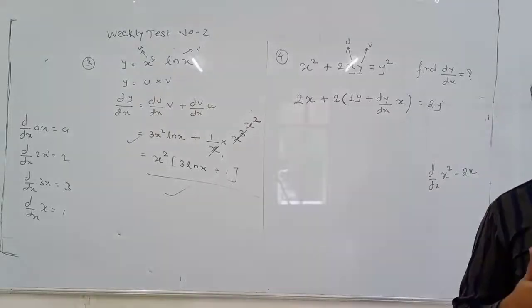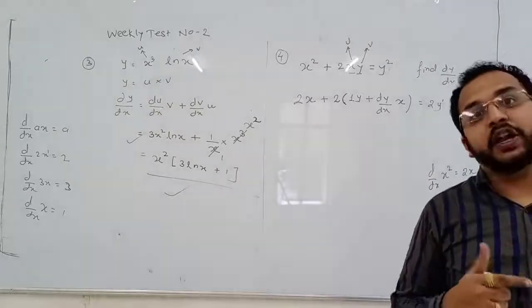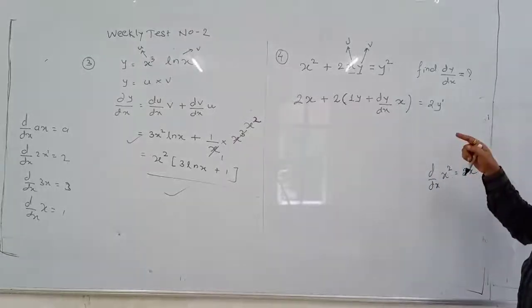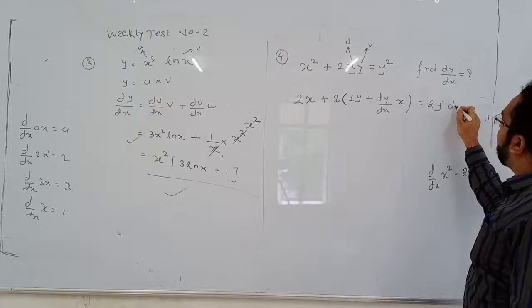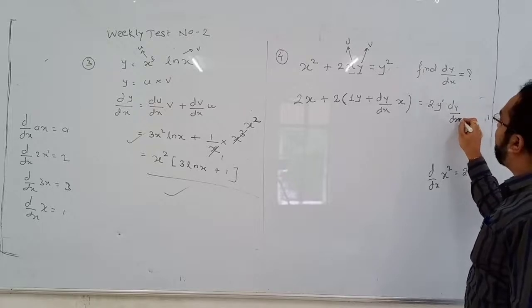So we need to differentiate it again by chain rule. So what is the differentiation of y? It is dy by dx.